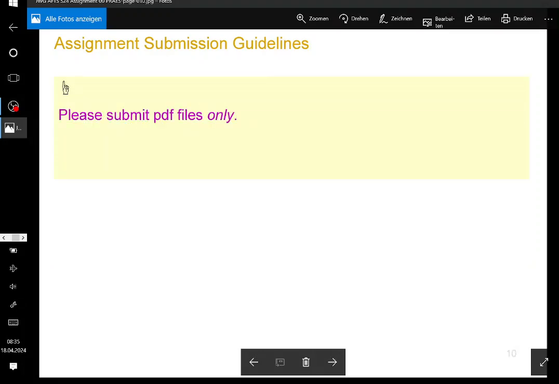Number two, as I mentioned before, PDFs only. I don't accept anything else, and that has security reasons, especially not image files. Image files can be damaged, so I'm not supposed to take them. If you send me an image file, sorry, then I will ask you to submit it again. Do not resubmit your results. Once it's submitted, then it's submitted, because it makes it very hard to edit. So please make sure.